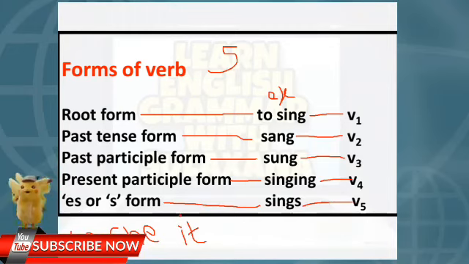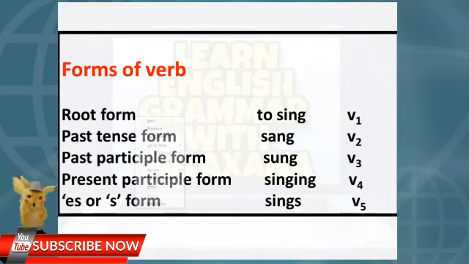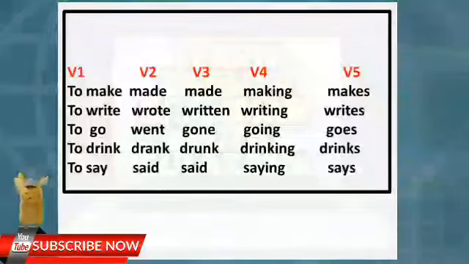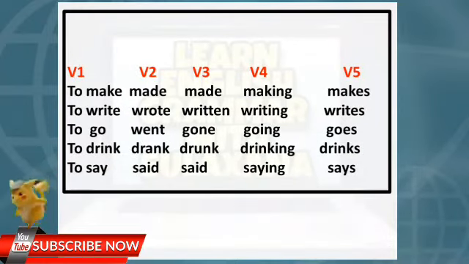So let's see some examples of the verbs. I have given V1, V2, V3, V4 and V5. To make: made, made, making, makes. To write: wrote, written, writing and writes.